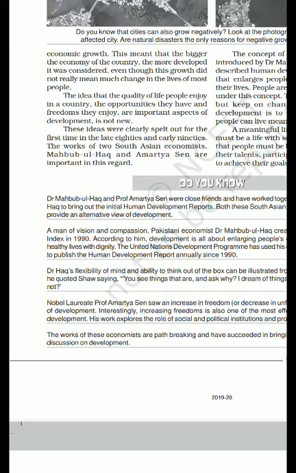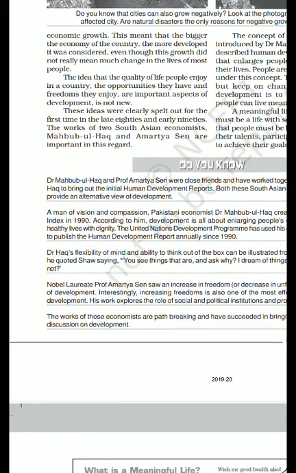Each year there is an annual publication of the Human Development Report on the basis of work done by these two South Asian economists, mainly by Dr. Mehboob ul Haq.